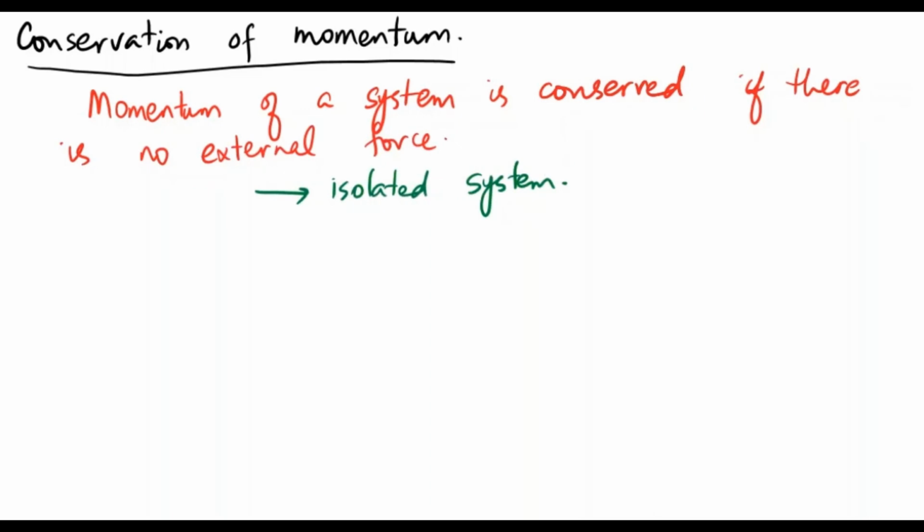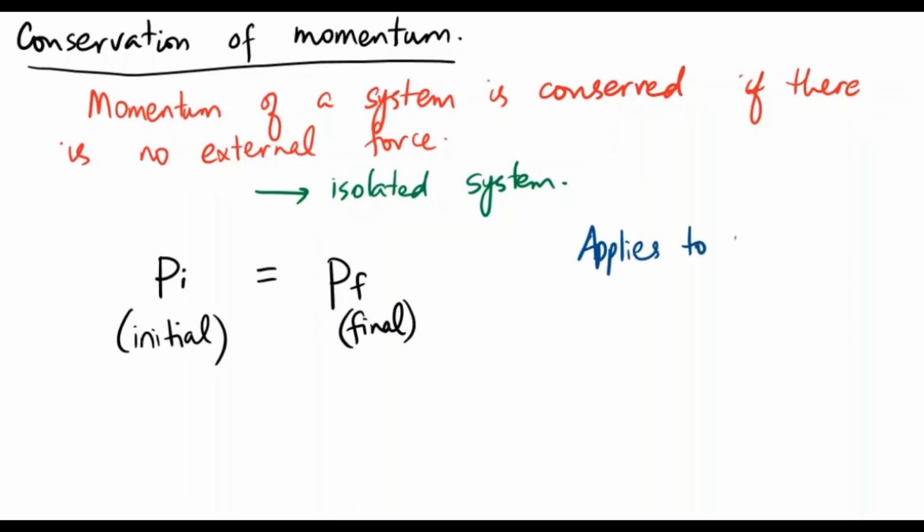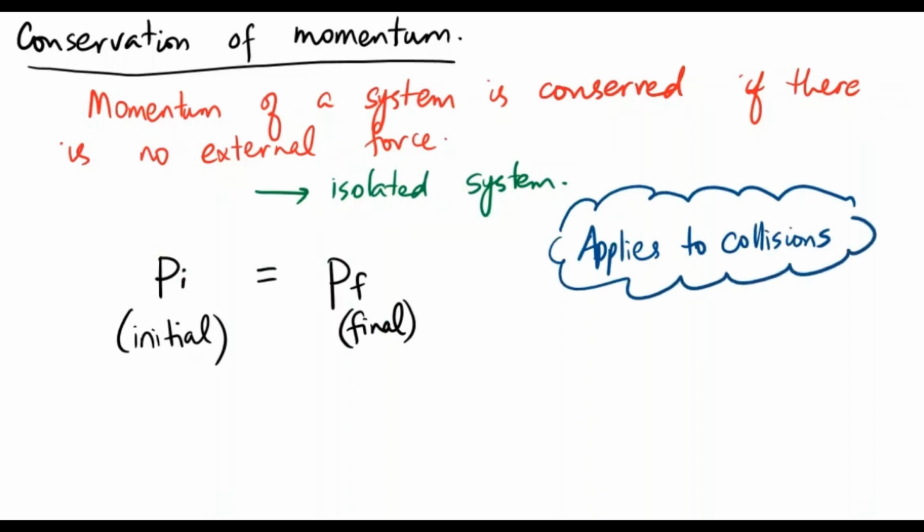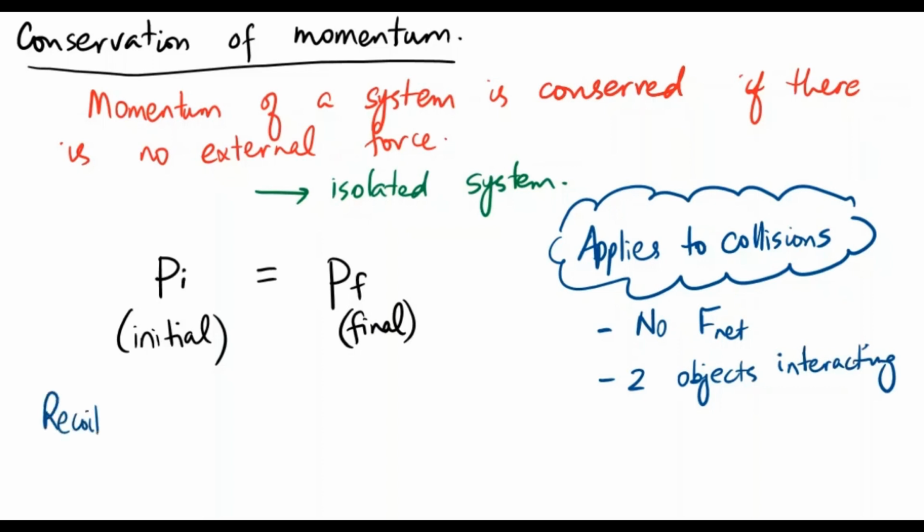According to the statement of conservation of momentum, the momentum before is equal to the momentum after. So initial momentum is equal to final momentum. It means that we can apply this to collisions, or things that are colliding with each other, when there's no net force applied from the outside, and it only means that the two objects are interacting with each other. Look at it as a special scenario where things are separating, exploding, or there's a recoil, or the system is breaking into two systems.